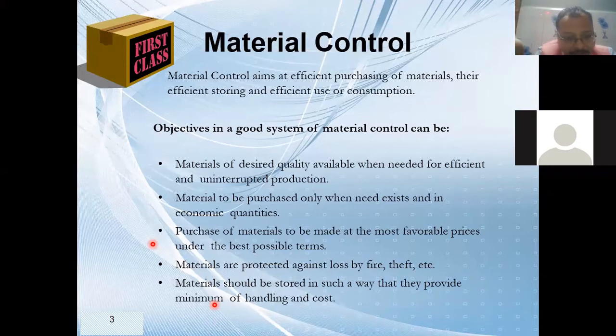It is a difficult challenge. Yes or no? So we have to adopt such a material control system which helps me to minimize my handling cost. So for that I have to buy in a smaller quantity. But again, that quantity should not be so small that it affects my production.